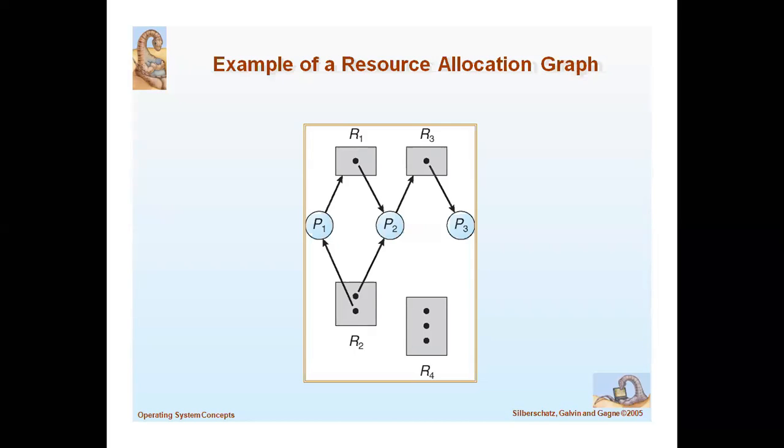This is one simple example of how to allocate the resources to the processes. Here we will not check for deadlock. We will discuss the request and assignment edges in this example only. P1 requests an instance of R1. This is the request edge.